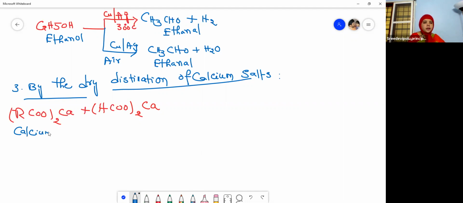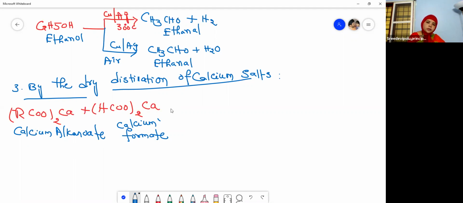Alkanoate depends upon the number of carbons. If it contains two carbons, we call it calcium ethanoate, like that. And this is calcium formate, right? So by this, you might have understood that I have taken a mixture, children. It is not the same compound. It is two different compounds, so we can call it a mixture. This mixture contains calcium alkanoate and calcium formate.